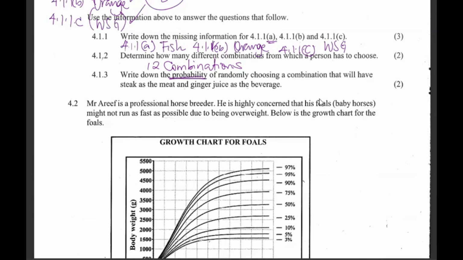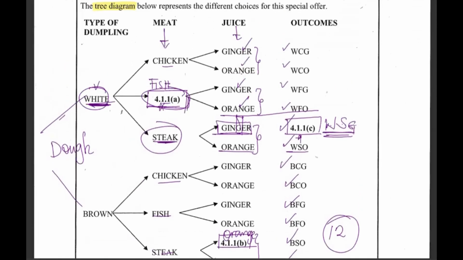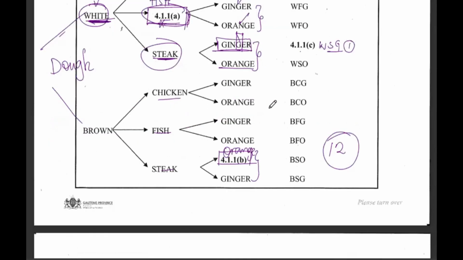So first and foremost, what you're going to be looking for is what? G. And on top of that, steak as the meat, so S. So you're looking for SG, no matter whether it's brown or white, as long as that's SG. We come under our outputs here. You remember we said this was WSG. So this is the first one, SG, that's what I'm looking for.